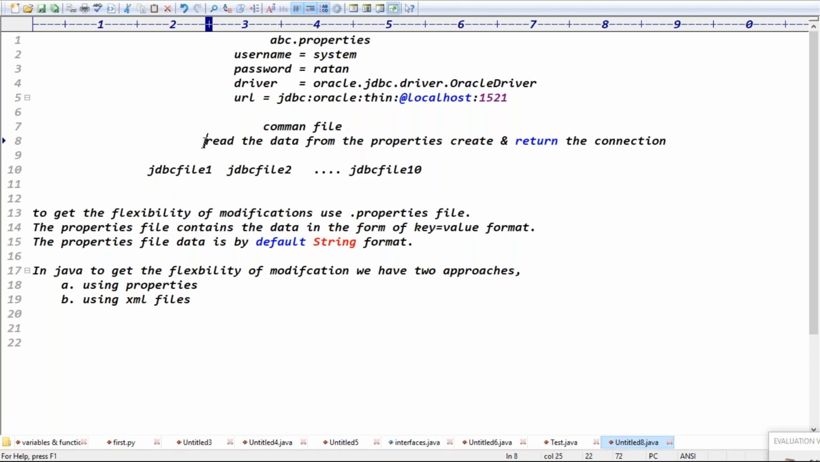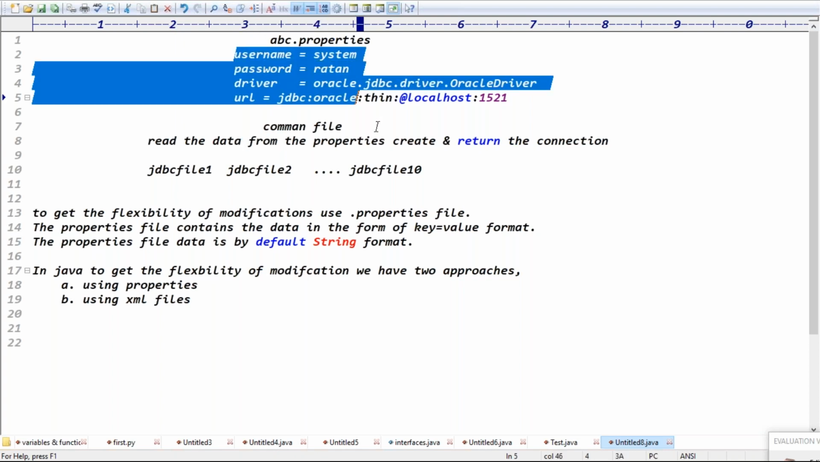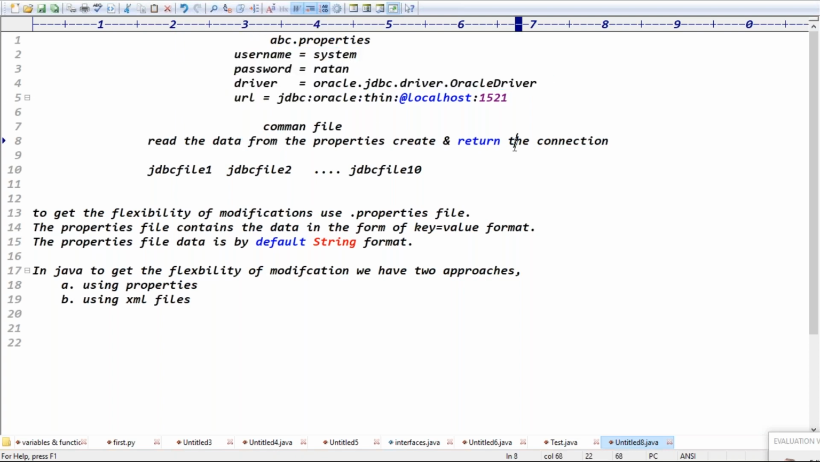What will this common file do? This common file will read the data from the property file. Guys, what is the logic I wrote here? I want to read the data from the property file, create the connection, and return the connection. Once you create the connection and return the connection, then what happens, guys?